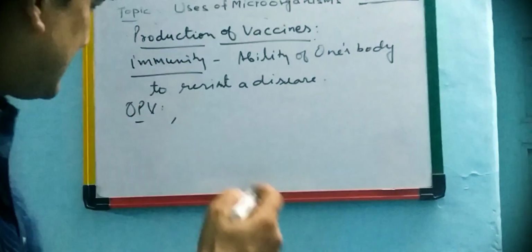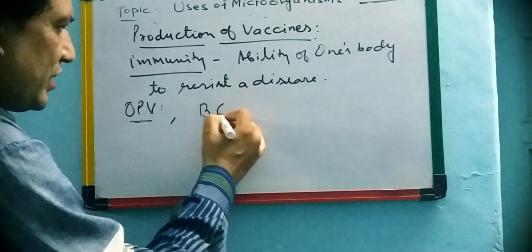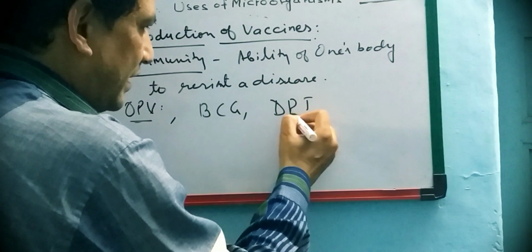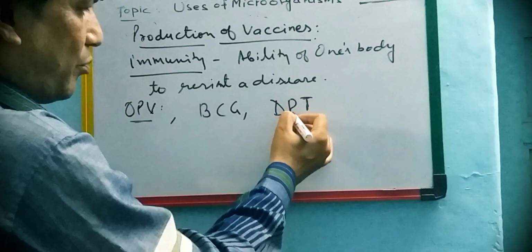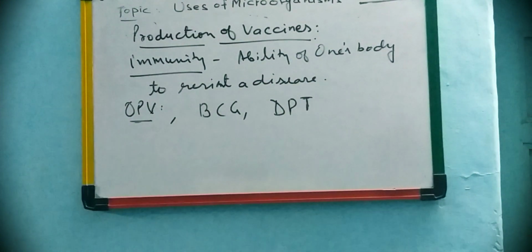So some examples I am writing here. OPV for polio, BCG is one of them. DPT is also used for tetanus, diphtheria and pertussis. So these three examples are given here, that is vaccines.